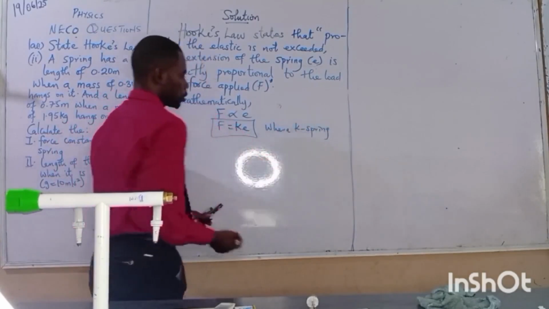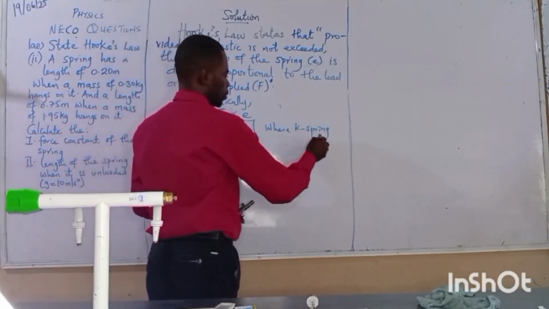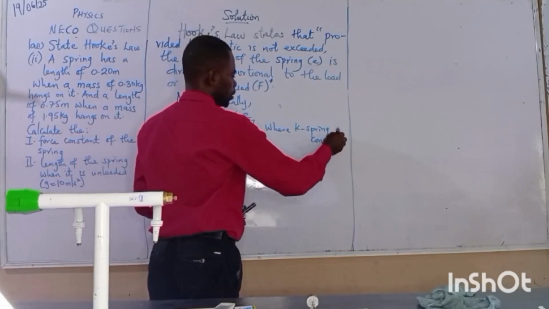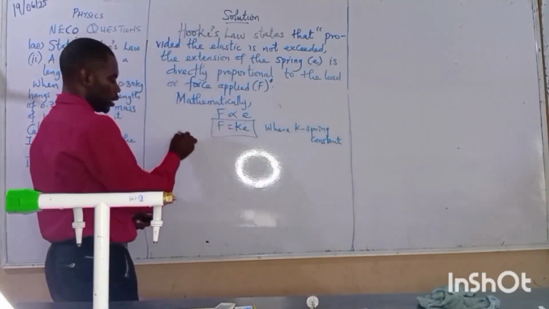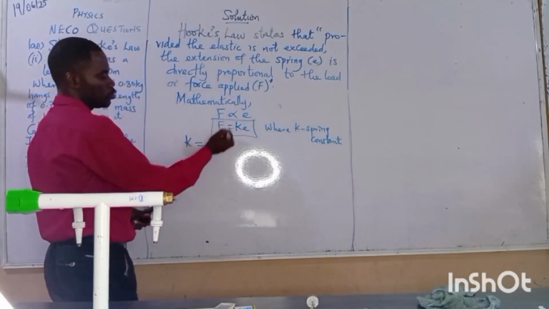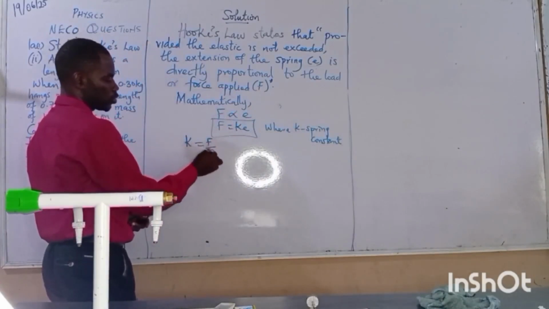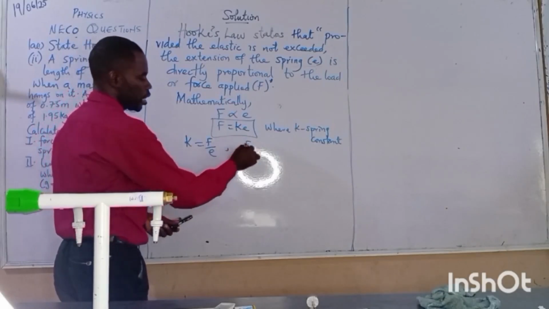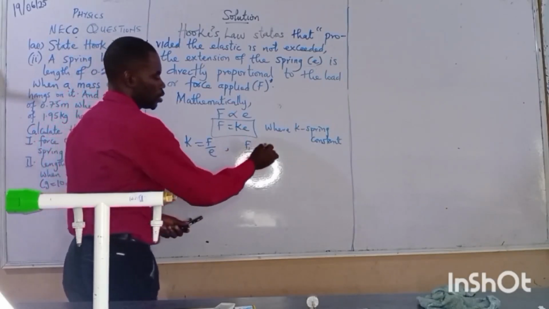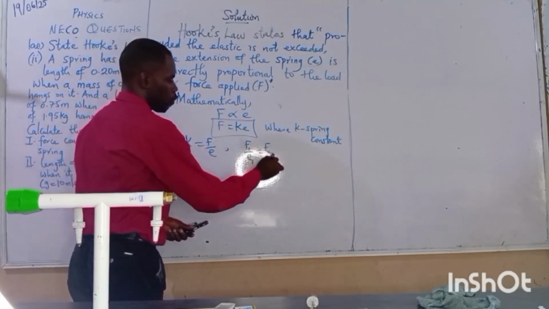Someone can say force constant, you're still saying the same thing. Elastic constant, you're still saying the same thing. That constant is what we're talking about. That's it. Let's now say you want to find K. You just make use of the formula K equals F over E. If the situation repeats itself, then we say F1 over E1 equals F2 over E2.